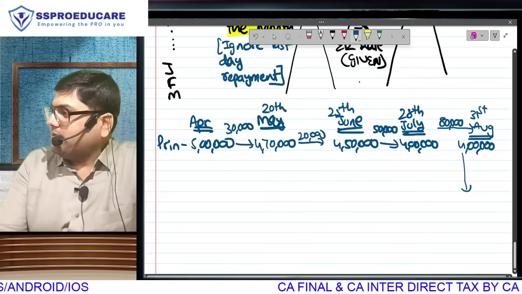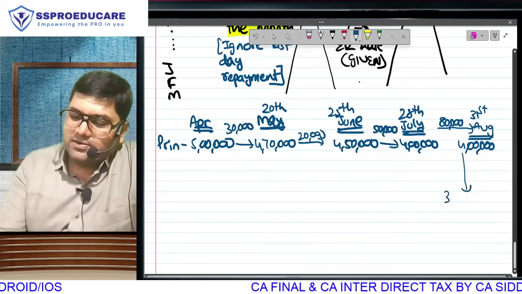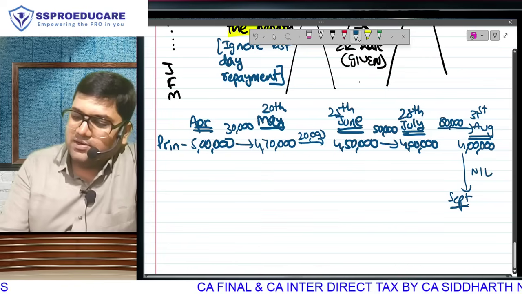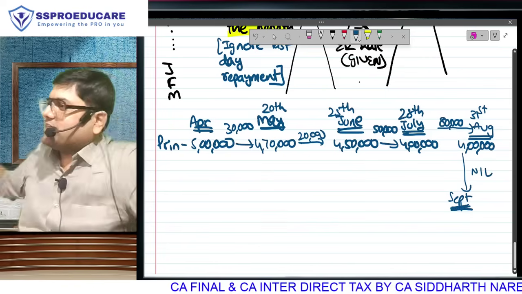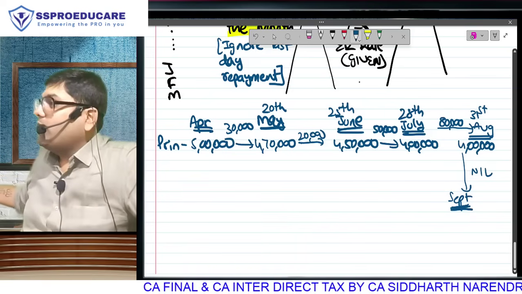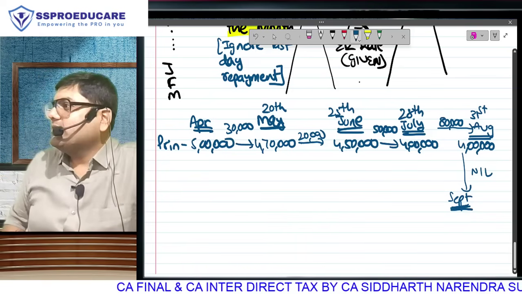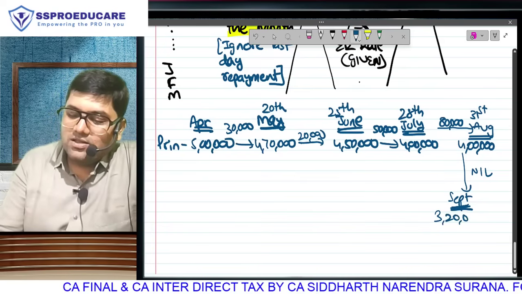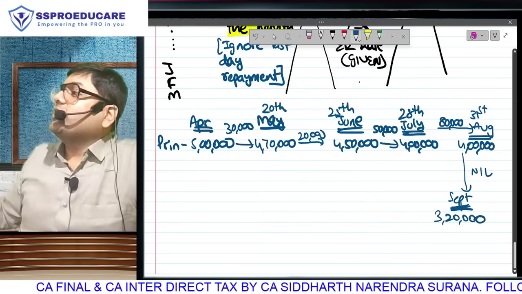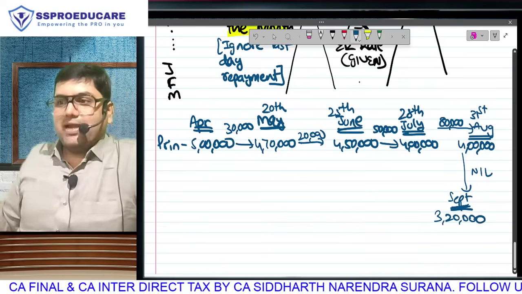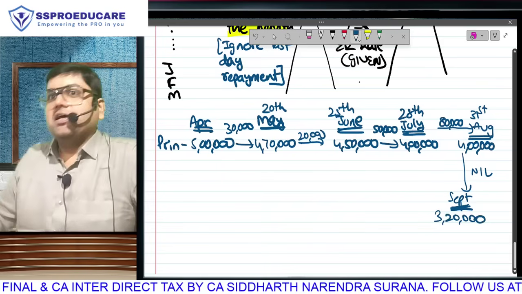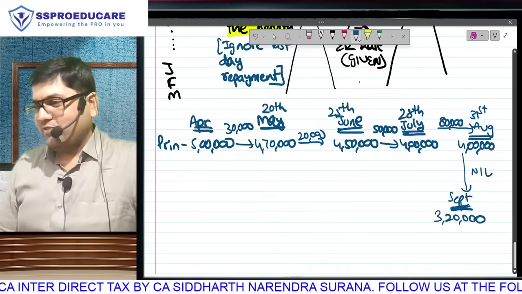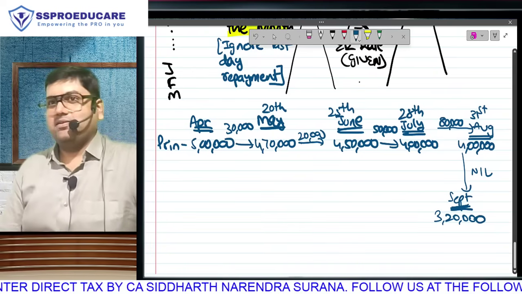I want to see how much your brain is working. In the month of September, no repayment. Nil repayment in the month of September. That means, can I say August ka 4 lakh, same 4 lakh for September? Suno, you ignored it for that month August because it was last day repayment. September mein toh from day one it is repaid only, no? So that you will have to take. This is the only mistake you could have made.